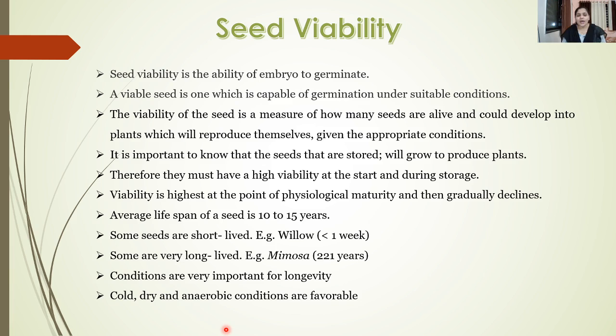Now if you see the average lifespan of a seed, it ranges from around 10 to 15 years. For example, some seeds are very short lived. For example, willow, whose seeds are alive for less than a week. But there are some seeds which may live for years. For example, the mimosa seeds, they can live up to 221 years. So they are the long lived seeds.